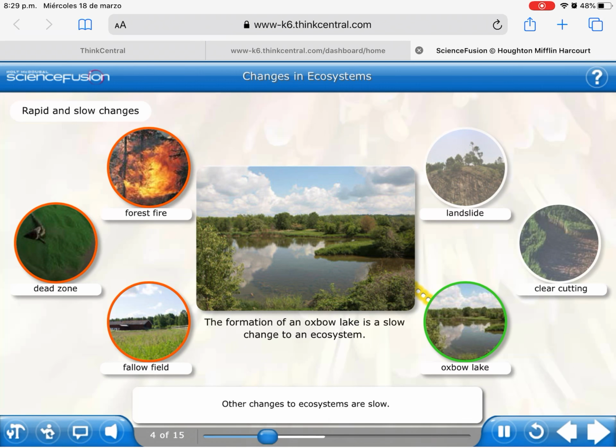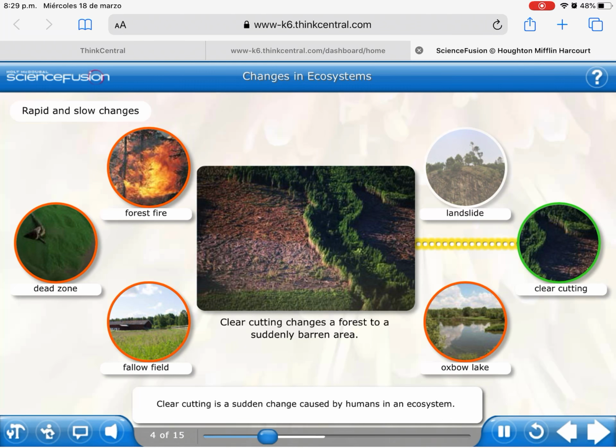Other changes to ecosystems are slow. Over many years, an oxbow lake can form when a river first cuts off a bend by erosion and then deposits sediment that isolates it. The isolated bend becomes a U-shaped lake. Aquatic plants and animals move into the newly formed lake, and the nutrients in the sediment make the nearby soil more fertile.